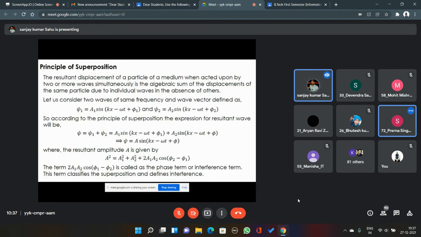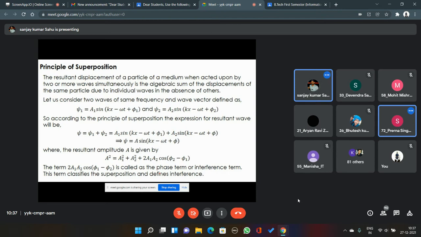So, by using this mathematical expression of these waves, we will be discussing a phenomenon called the principle of superposition. Before discussing the principle of superposition, let me tell you what superposition is. Superposition is nothing but the mixing of two things, just laying down one thing over another thing.